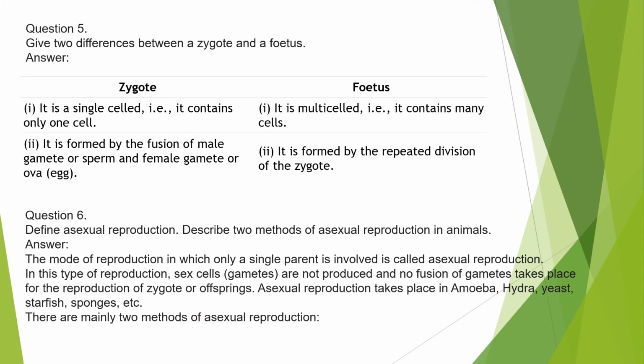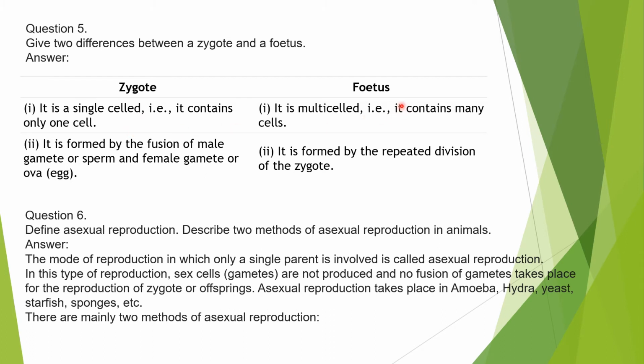Next question. Here is our question number 5. We have to give the difference between zygote and fetus. In the chapter also we have studied about it. So zygote is a single cell, that is, it contains only one cell.